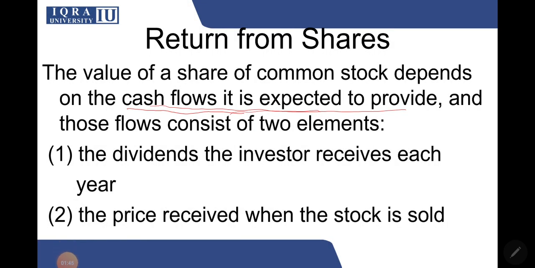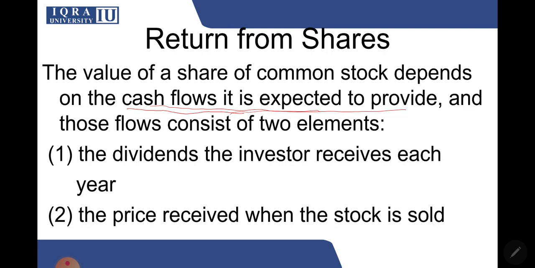So if you will keep the share with you till infinity, so if you have no plans of selling the share at all, the only cash flow stream that you can get from a share is the dividend. But if you plan on selling the share to somebody else, or at some point in time you do sell the share to somebody else, there is another cash flow that you will get at that time, which is the selling price of the share.